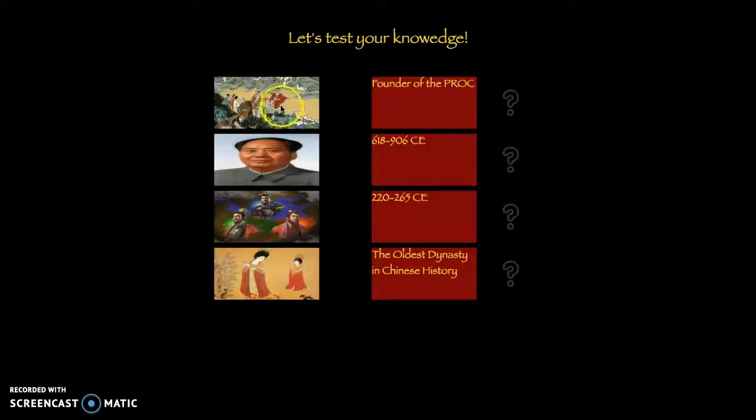For example, if you want to see who is the founder of China, and apparently it's Chairman Mao, if you drag the picture of Chairman Mao to this, yes, because it is correct, you can see there's a green arrow on it, and also you can hear the audio effect of it.